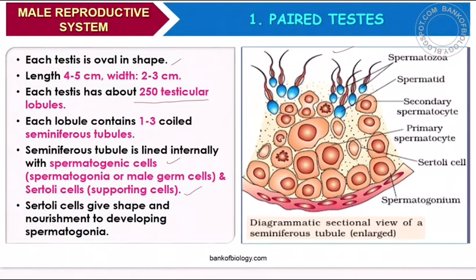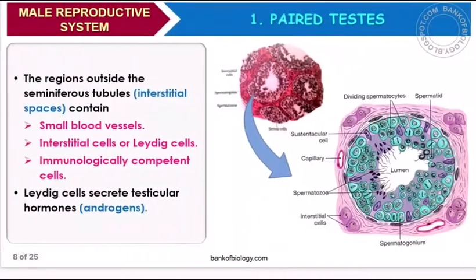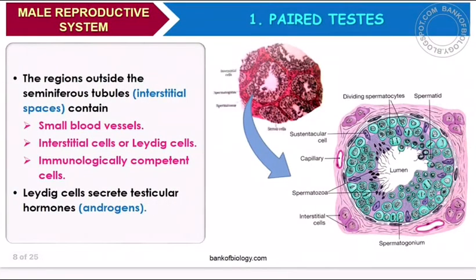cells. Spermatogonia are male germ cells, and Sertoli cells are supporting cells. You can see the presence of these Sertoli cells here. They give shape and nourishment for developing spermatogonia. This is important. Sometimes we will ask one more question: What are Sertoli cells? Where are they located? What is their significance? The significance is nourishment to sperm, the growing sperms.